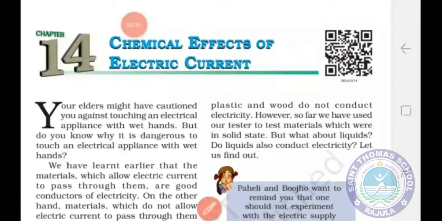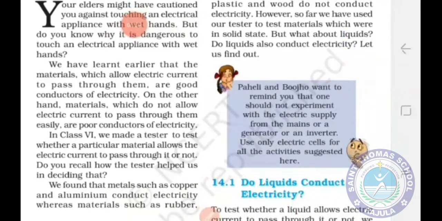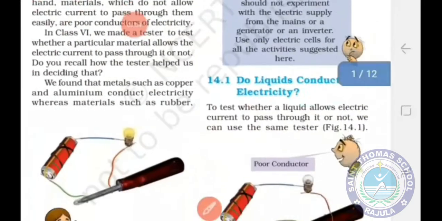Okay students, and as we know that some materials allow electric current to pass through them and some materials do not allow. So the materials which allow electric current to pass through them are good conductors of electricity, and the materials which do not allow electric current to pass through them are the poor conductors of electricity.